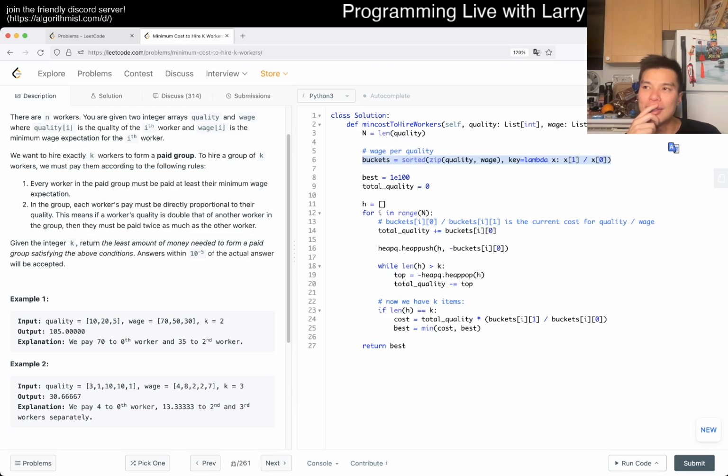I think you actually could do this in n log k, by, well, obviously instead of sorting the whole thing, you use another heap that keeps track of the ratios, and then the top ratio, I think, but it's a mess. So I don't know, but I think you can do an n log k, but this is n log n, even though this is n log k. So that's what I have for this one.